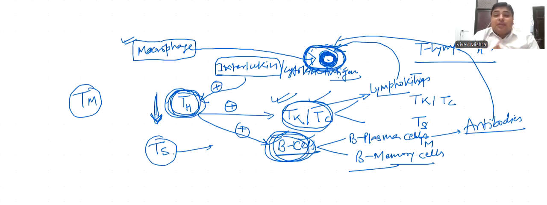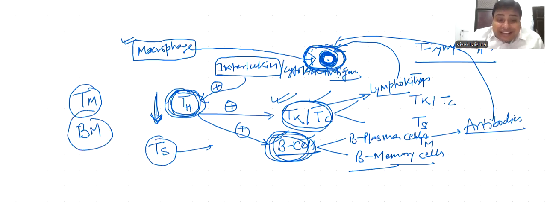It means the first time our immune system responds to any type of pathogen, it is a time-taking, longer process. But a very important property of acquired immunity is the property of memory, which is confirmed by T memory cell and B memory cell. Both these memory cells retain the record of the first encounter, the first primary immune response.